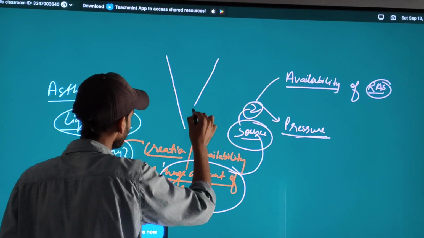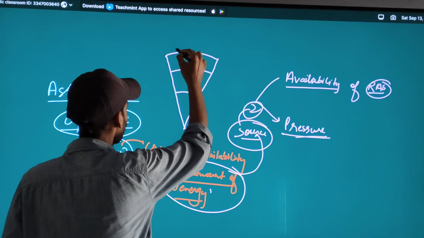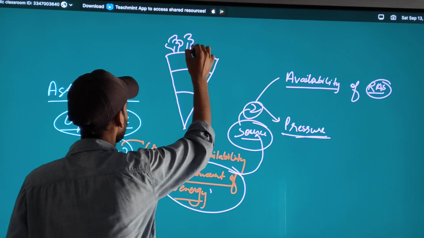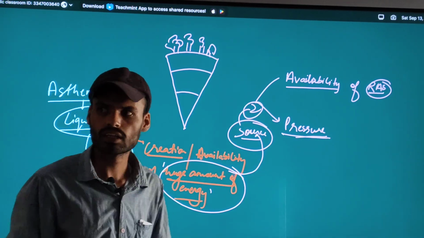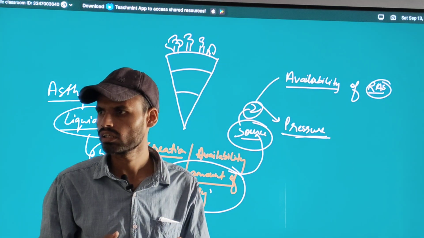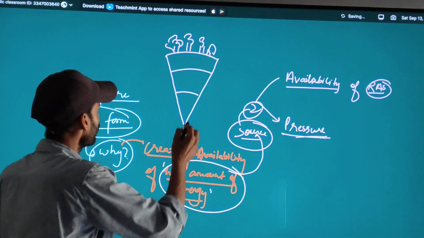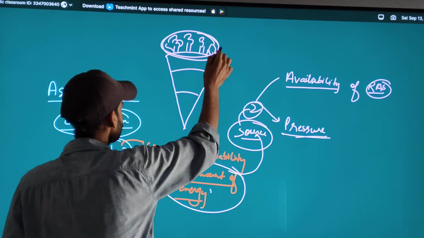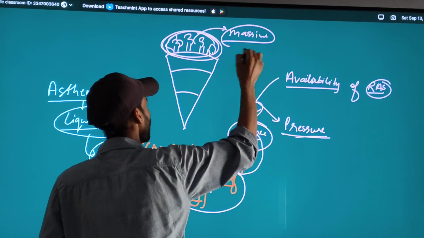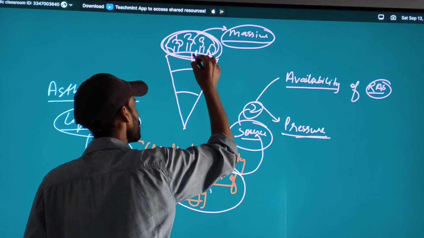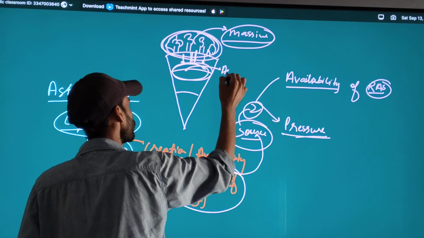What is the pressure force? This is the earth. Here are buildings, houses, industries, plants, trees, and they have very big mass. It is very massive, and it presses the inside part, which is the asthenosphere.